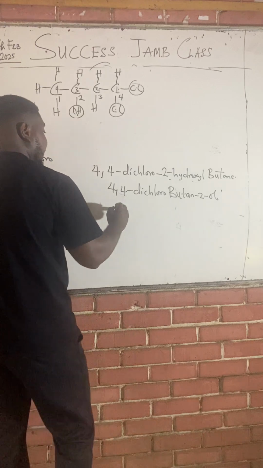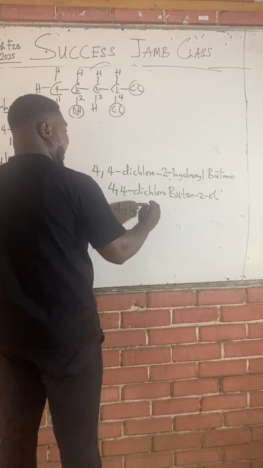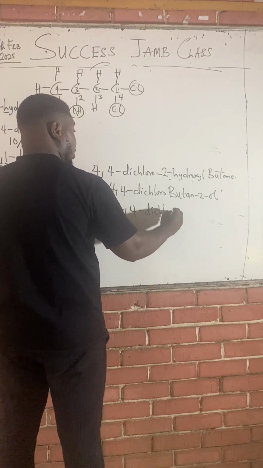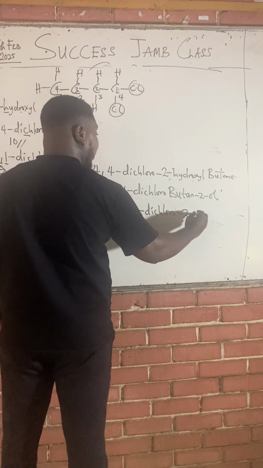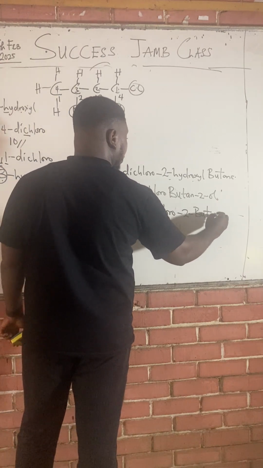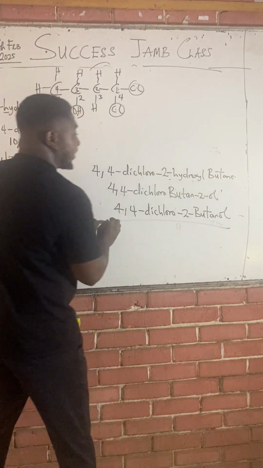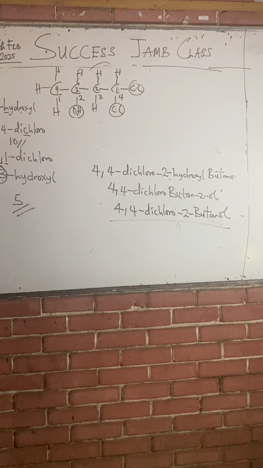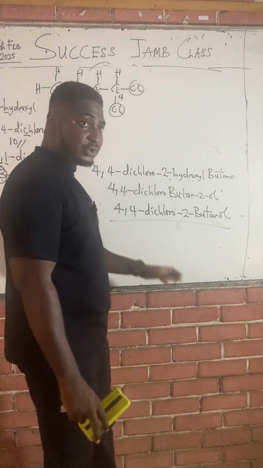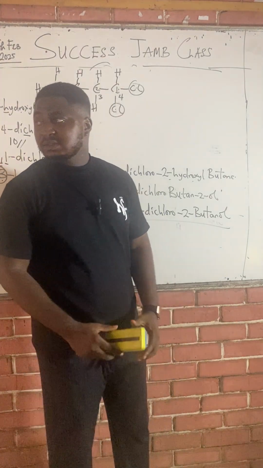You're not wrong. If you say 4,4-dichloro, you don't want to say butanol, but you say 2-butanol, you're not wrong. This is also correct. 4,4-dichloro, 2-butanol, you are also correct.